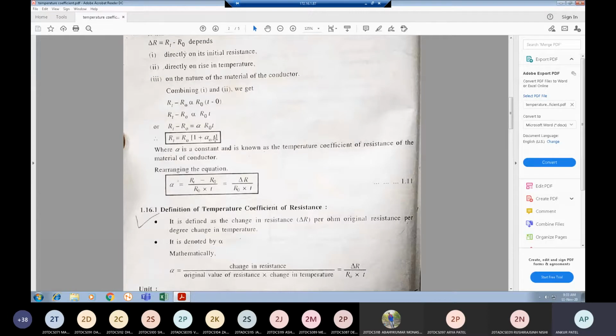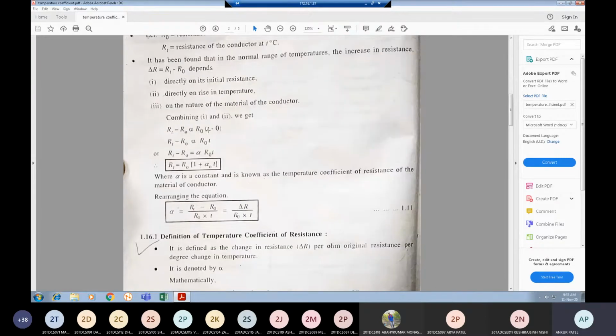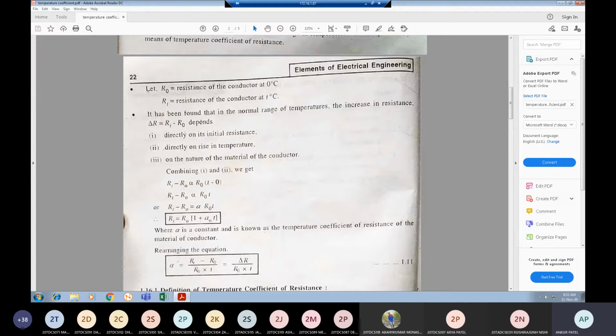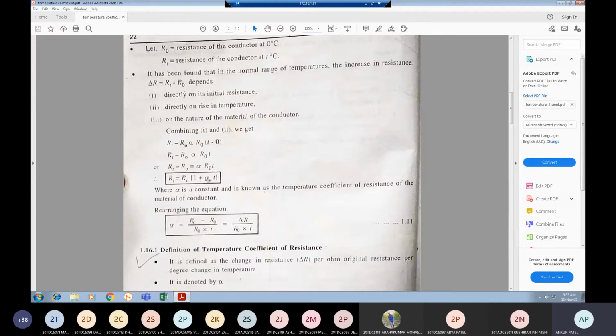Suppose I am cooling down the material or conductor. Then what will be the equation here? What can I write here? This is for the rise in temperature. Now I am cooling down. So what can I write here? 1 minus alpha naught T.